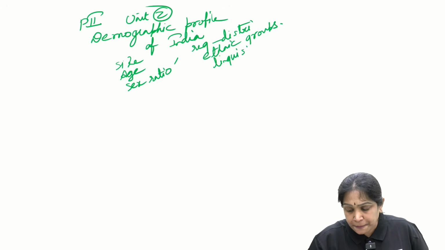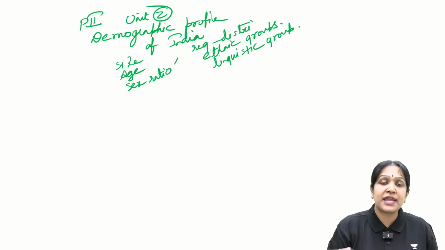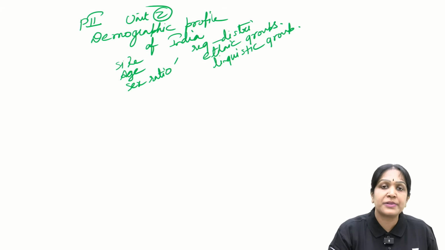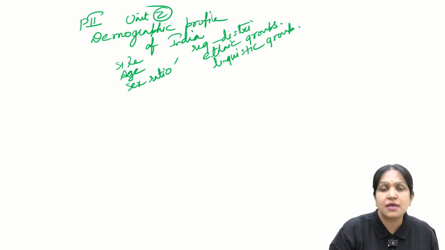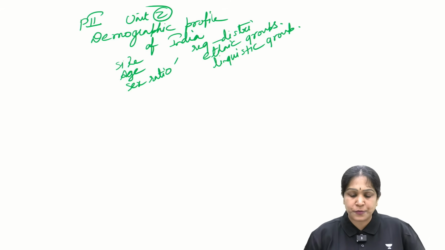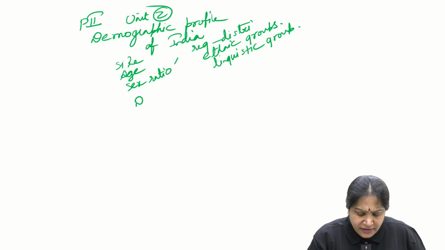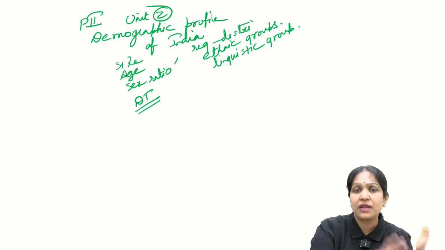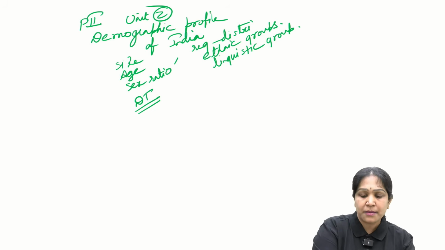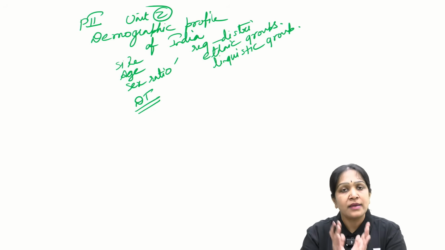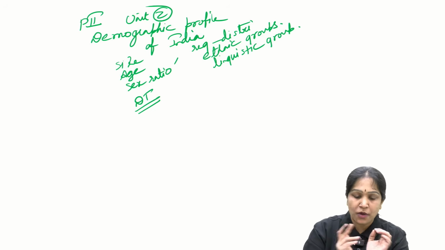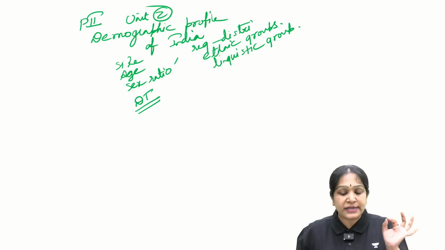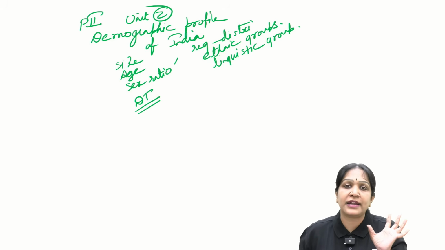Linguistic groups, I mean, how many people speak Indo-Aryan languages, how many people speak Dravidian languages. Demographic transition is almost similar to unit 11 in paper 1, but that is in general, while this is specifically about the Indian population. So that is about the demographic profile of India.